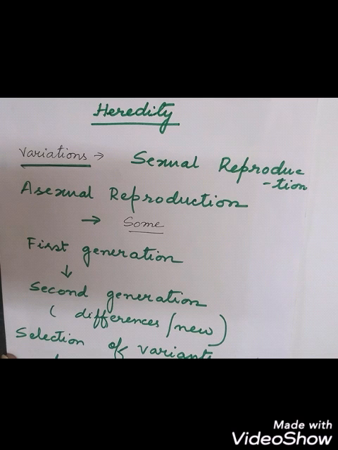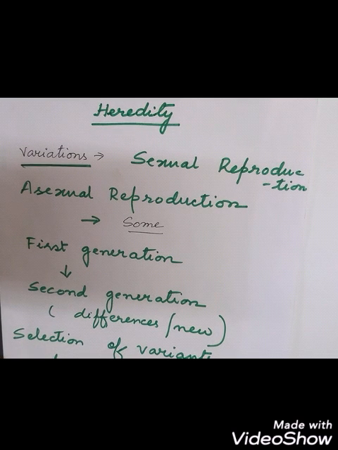So offspring means when the parents unite, then fertilization takes place. Then what is produced? The zygote. Zygote develops into a child, that is called what? The offspring. So the characteristic features from the parents are transmitted to the child. That process is called what? The transmission of character is called what? Heredity. And we can see that whenever a child is born, we get some characteristic features which are common to the parents, and some are quite new characteristic features which have come to the child.